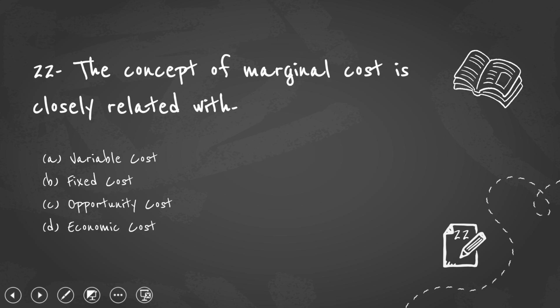The next question. The concept of marginal cost is closely related with this. So what is marginal cost? It is the addition made to the existing total cost. The same concept is also applied to economic cost. Economic cost is accounting cost plus some implicit cost. This implicit cost is the same concept which we deal with in marginal cost. So the answer for this question is economic cost.